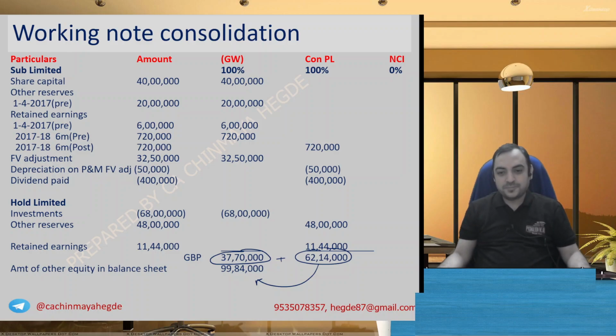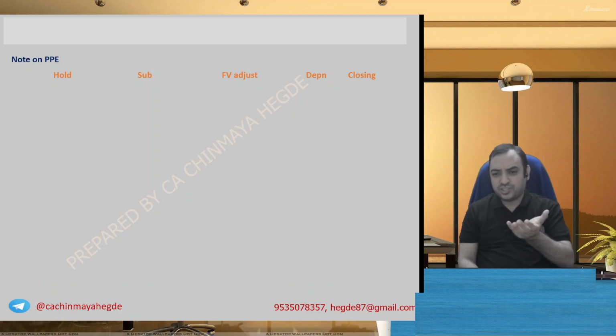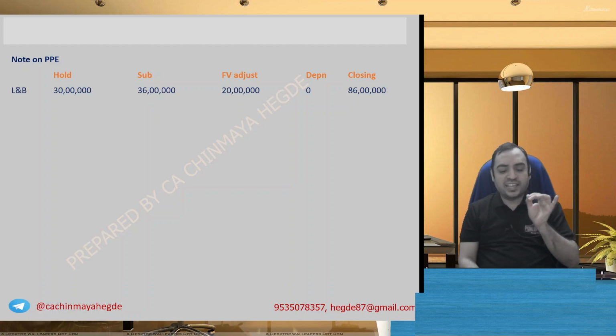I'll go further. Holding, subsidiary, fair value adjustment or depreciation, basically adjustment, closing balance. Land and building 30 lakh, holding company, subsidiary company 36 lakh.